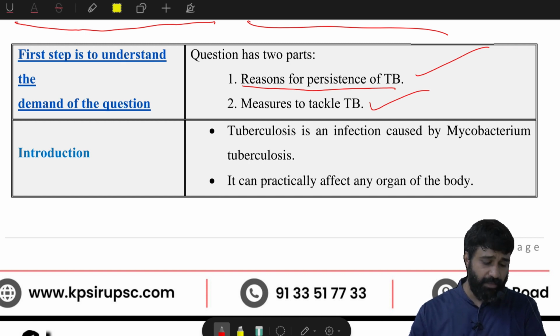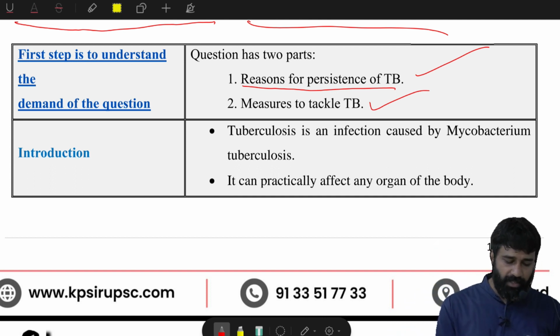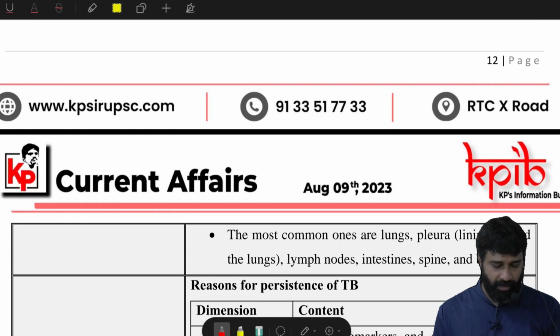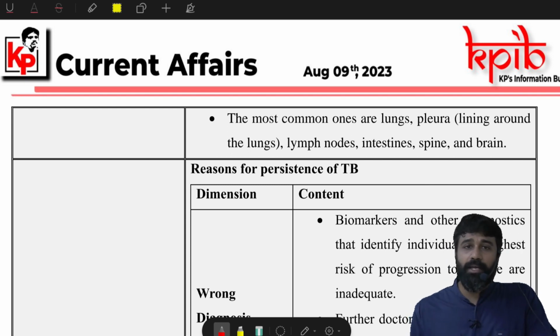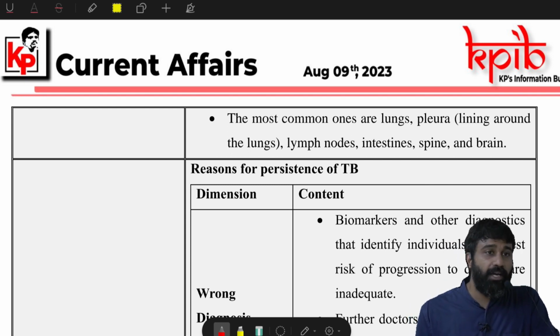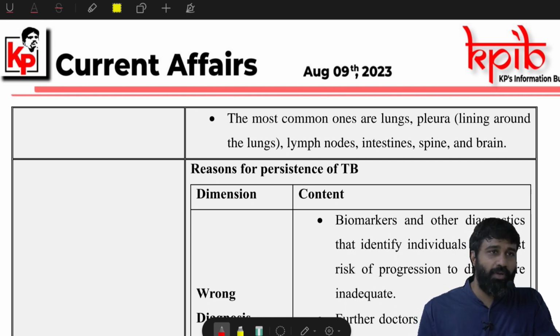Okay, next is the introduction part. You need to give a little bit of introduction about tuberculosis: what the causes are and practically how it affects the various organs of the body. Therefore, you will get some idea about the intensification of the problem, because the question was about TB, not about malaria, typhoid, or dengue. Why? Because TB is a problem with a lot of intensity.